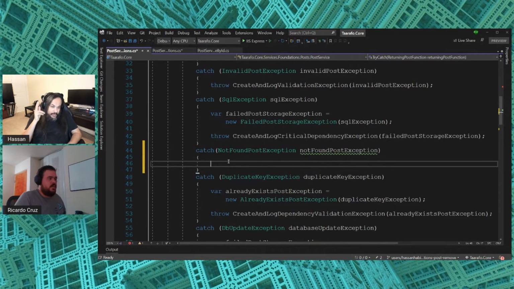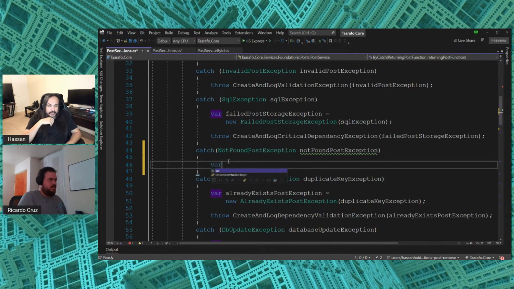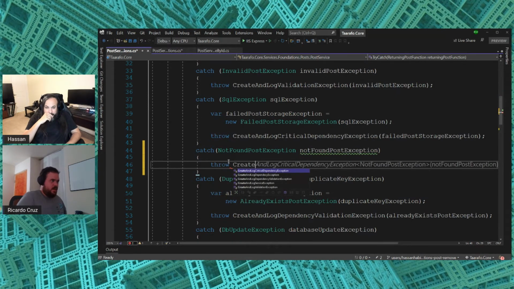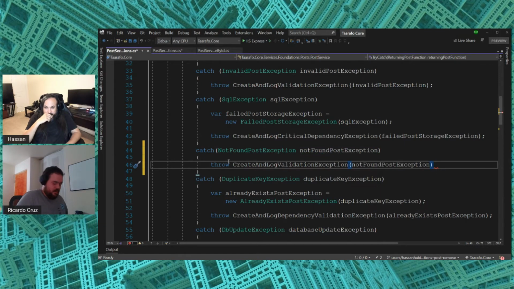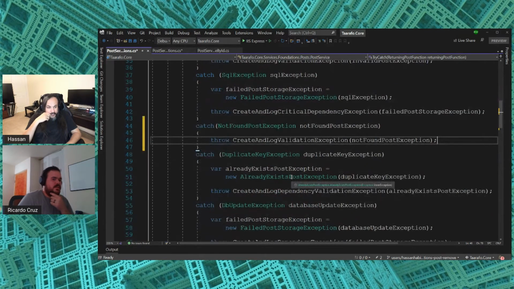So this is a validation exception, right? Because we're basically saying the ID that you passed in to me doesn't match any real post out there, right? So all you gotta do is just pass that not found post exception inside a validation exception, like create and log validation exception, then that would be it. Because it's already localized, right? So it's like create and log validation exception, which is what not found post exception. That's right. Okay. Neat.